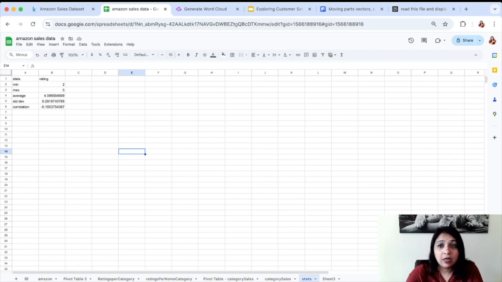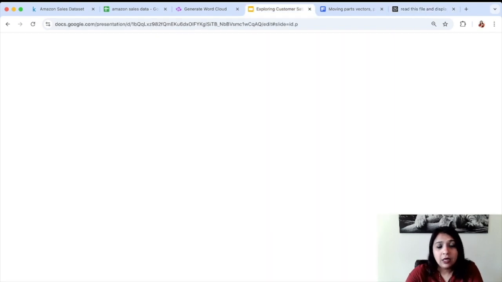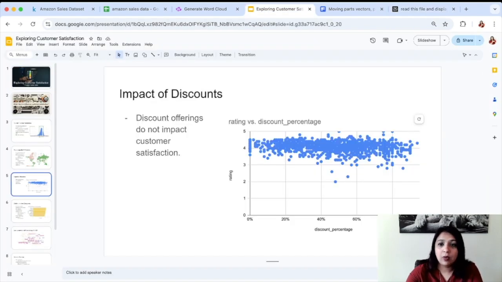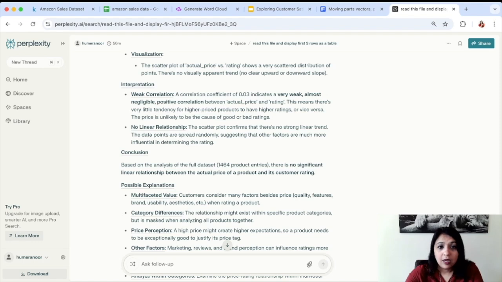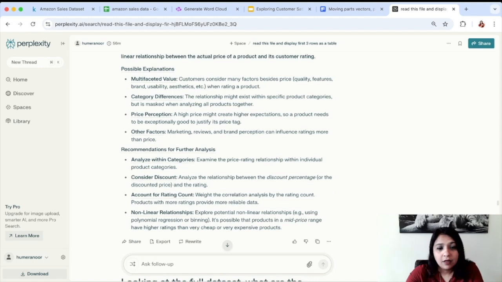So this is again confirmed: a weak correlation and no linear relationship. This was something we were able to find out and display in our report as well, that there is no relationship between the pricing, the discounts, and customer satisfaction. It gives us some possible explanations as well, and then recommendations for further analysis.